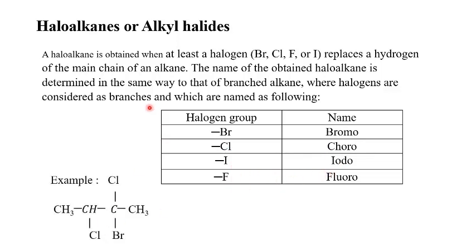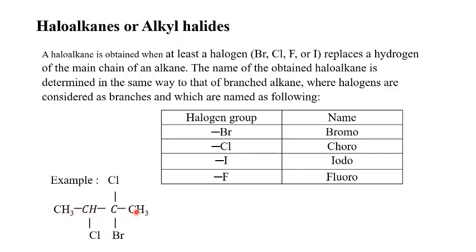Let's apply the rule in this example. Here, the main chain is the following: 1, 2, 3, 4. We have 4 carbon atoms, so it's butane. The branches are the following: chlorine, chlorine, and bromine. Let's number the main chain.